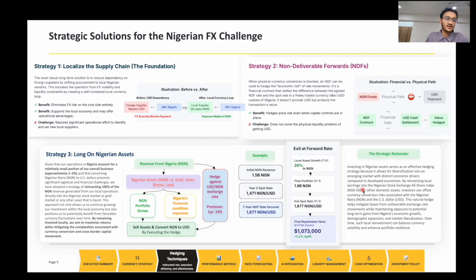So for this, we are suggesting a strategy. We are suggesting three strategies actually. One is localizing your supply chain. So you'll have to localize the entire supply chain, like buy from Nigeria, sell to Nigeria. The next strategy is getting an NDF. That is a non-deliverable forward. So basically, what that does is you get the settlement amount in USD. So basically, that decreases your risk. Next is you have to go long on the Nigerian assets, like investing in gold, investing in the Nigerian market, Nigerian market shares. You have land, you have gold, silver, etc. So that would be much more profitable for you.